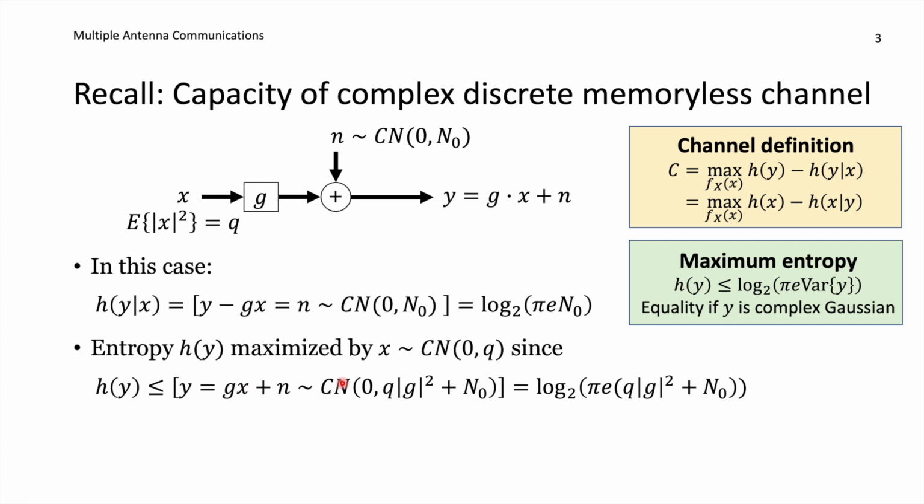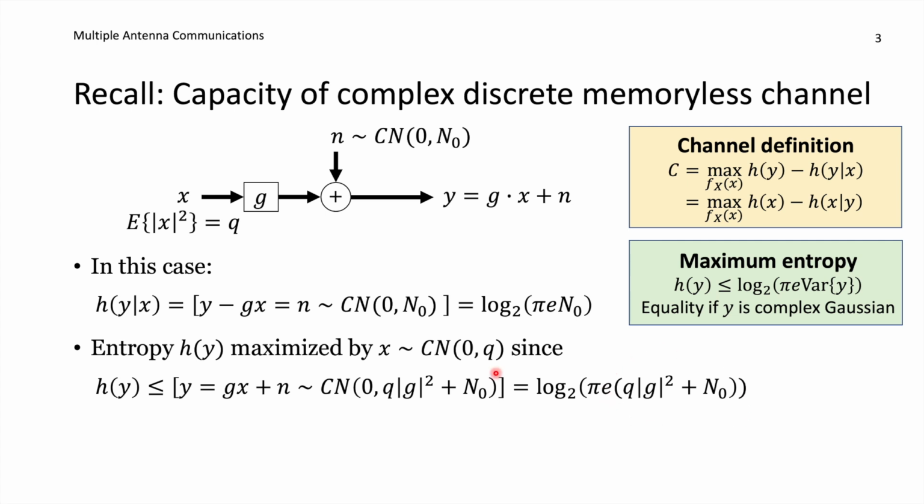And that happens precisely when X is complex Gaussian distributed with the variance Q that we would like to put into it. In that case, Y, which is equal to G times X plus N, is also complex Gaussian. It has this variance where we are summing up the variance of the first term and the second term. We put into this expression, utilizing that we have the maximum entropy kind of distribution, and here is the variance that we are getting.